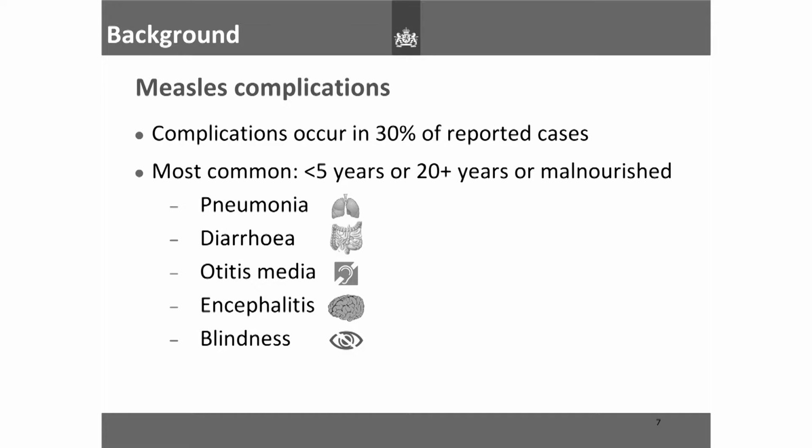Another problem with measles is that it actually has quite a number of complications. So 30% of reported cases have complications, and they're most common in those who get measles below 5 years or 20 plus years, or those who are malnourished. Pneumonia accounts for quite a high proportion of measles-related deaths, and diarrhea can cause severe dehydration and also require hospitalization. Otitis media is another complication which can lead to deafness, and encephalitis also is problematic and leads to hospitalizations. And then blindness is also a complication of measles. So quite a plethora of complications there. So it certainly is a disease that warrants eradication, really.